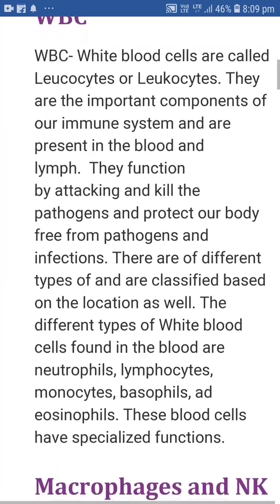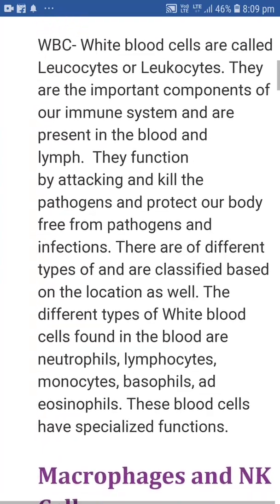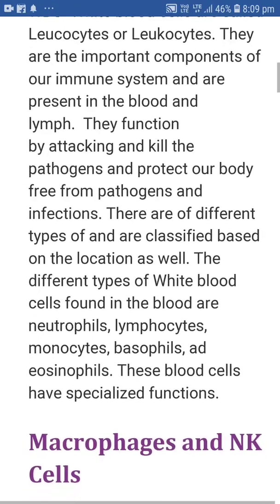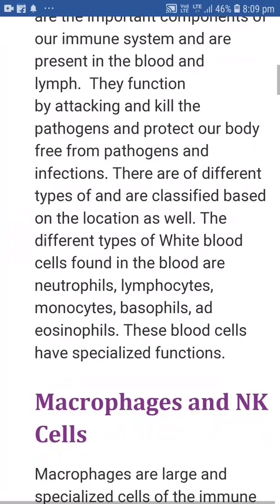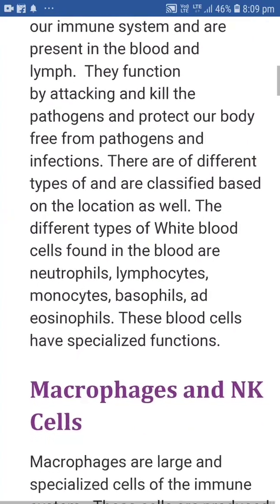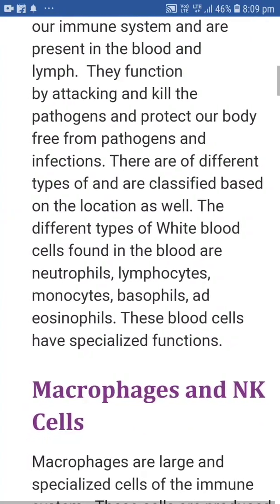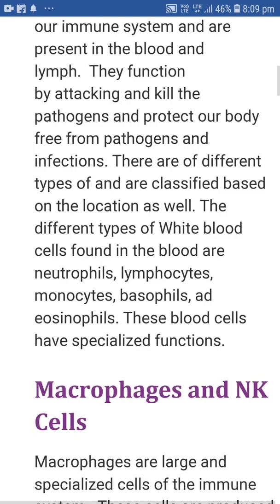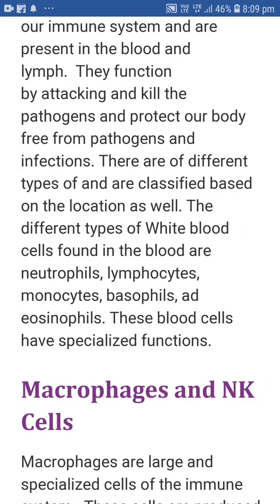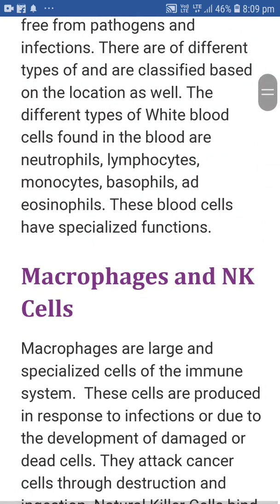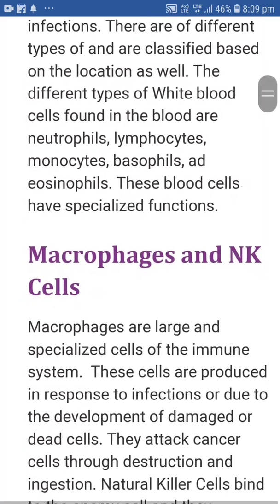They are classified into different types based on location. The different types of white blood cells found in the blood are neutrophils, lymphocytes, monocytes, basophils, eosinophils, and these blood cells have specialized functions. So first are the macrophages and the NK cells.